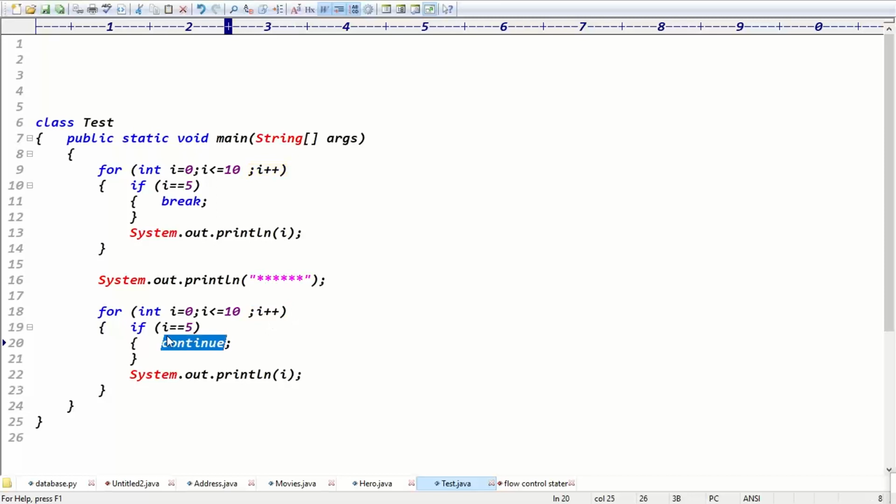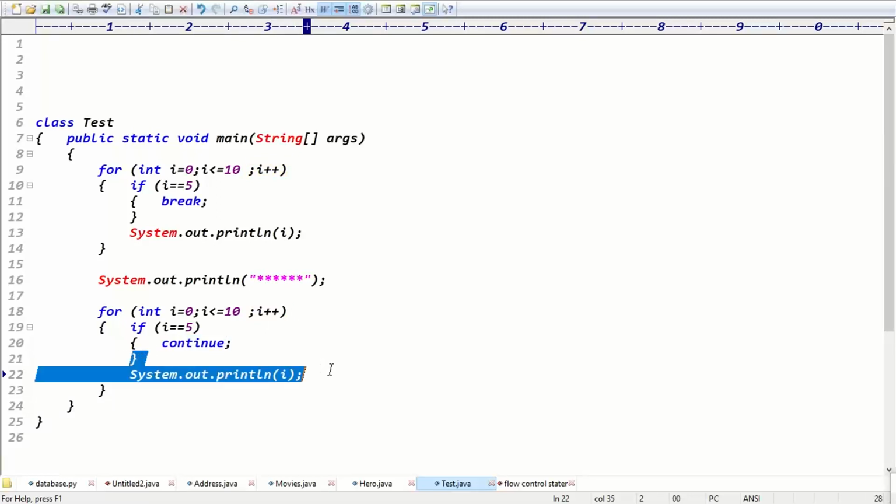When continue occurs, it won't execute the remaining code. Directly it goes to what? i++, right? So we got the clarity of break versus continue. Break is used to stop the loop execution. Continue is used to skip the particular iteration, right?